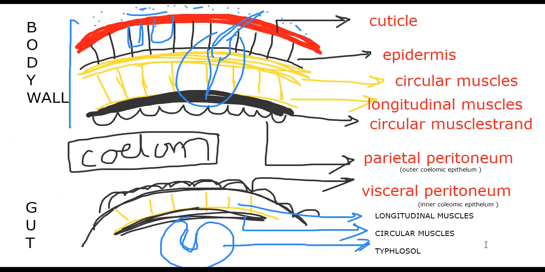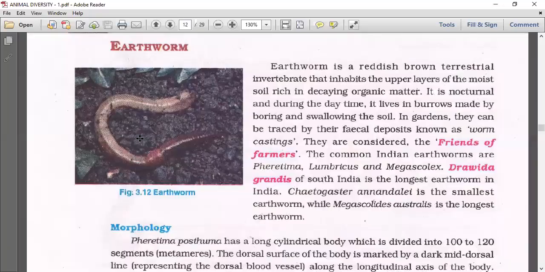So let's talk about Pheretima posthuma, detailed learning we are doing now. Earthworm is a reddish brown terrestrial invertebrate that inhabits the upper layers of moist soil, rich in decaying organic matter. That is the habitat. Earthworm is nocturnal, active during nighttime and inactive during daytime.